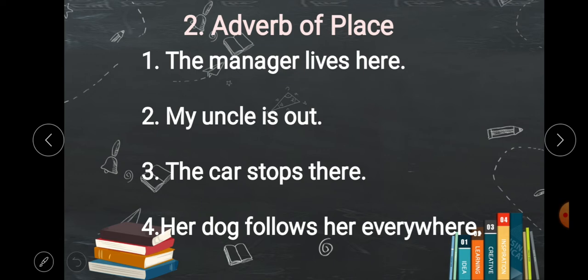These are some examples. The manager lives here. Where the manager lives? Here. My uncle is out. Where my uncle is? Out. The car stops there. Where the car stops? There. Her dog follows her everywhere. Where her dog follows her? Everywhere. So here, out, there, everywhere. These words answer the question where. So these are adverb of place.